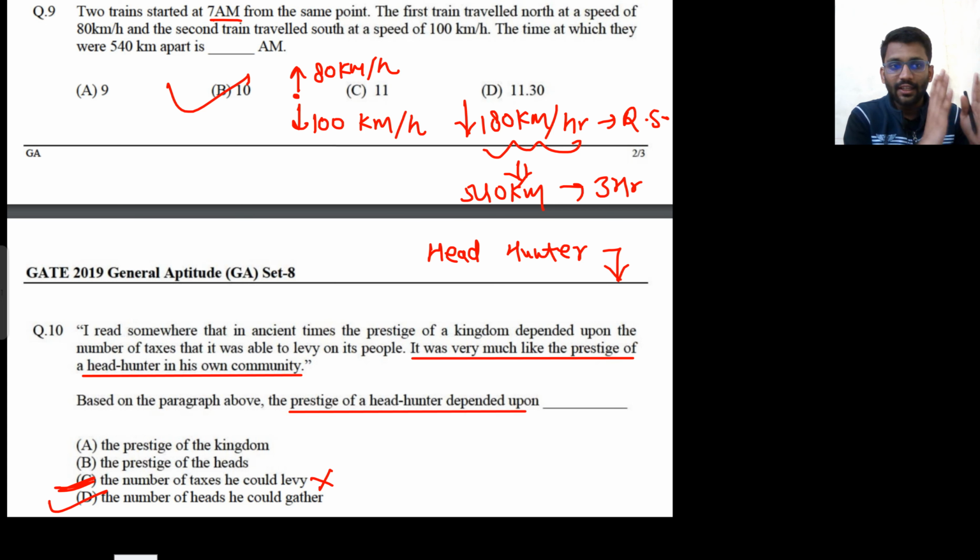So he is equalizing two things. One thing is this headhunter and the other is the kingdom imposing taxes. He is comparing these two things. Are you getting my point? So the prestige of a headhunter doesn't depend on the kingdom. It doesn't depend on the tax he could levy. It depends on the heads he could gather. That's it. So you don't need to be confused. That's why I said it is a good question. So C is not the correct answer. D is the correct answer. Well and good. These kinds of questions you should think about in the examination.